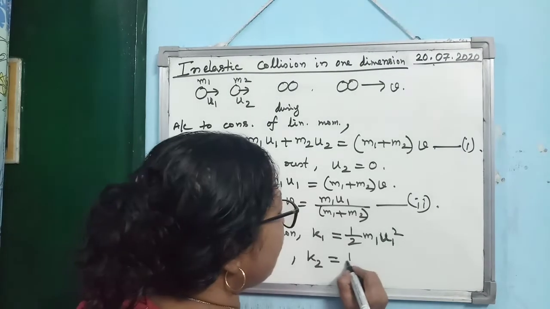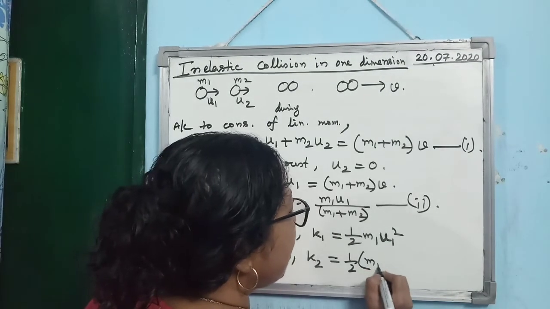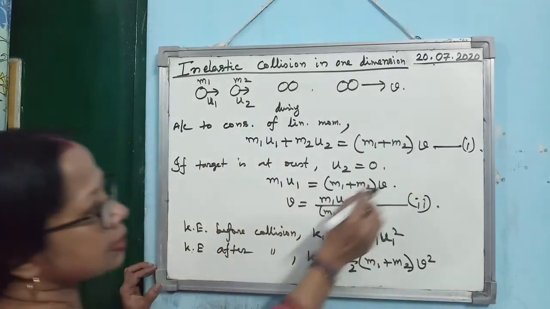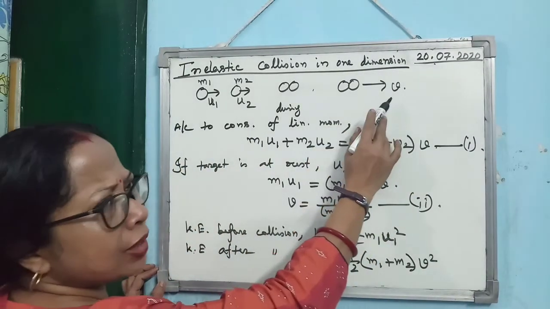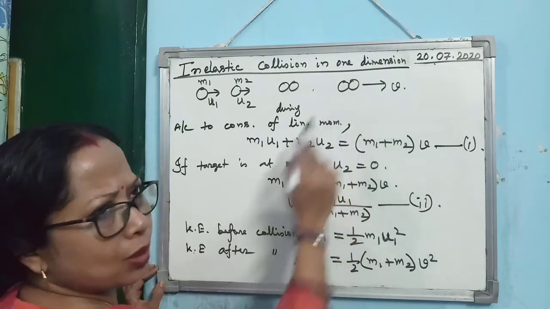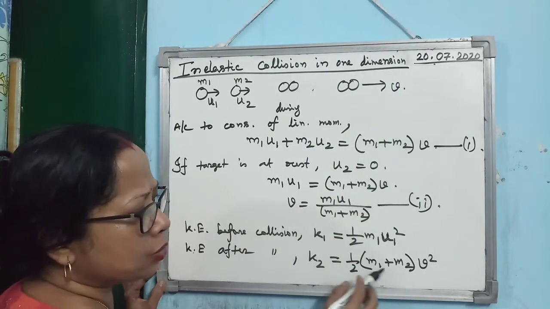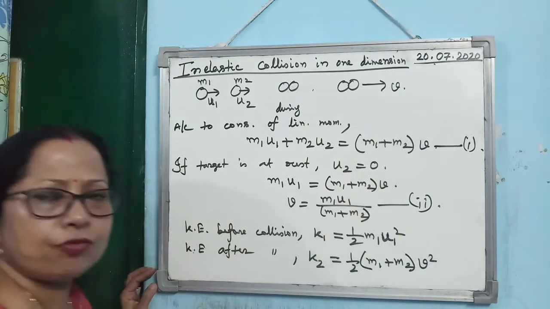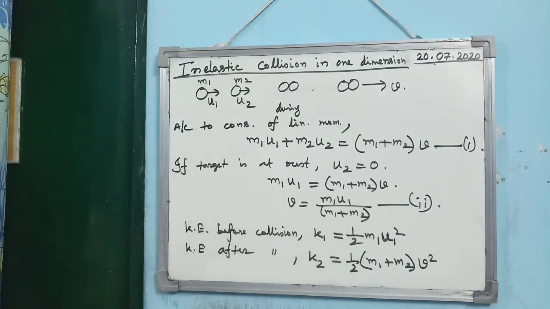So you see what will be the kinetic energy after collision? Half M1 plus M2 into V square, isn't it? Because after collision, both the bodies will behave as one body, so their mass will be M1 plus M2, and what is their velocity? Common velocity V. So what are you getting? Kinetic energy after collision is half M1 plus M2 into V square.